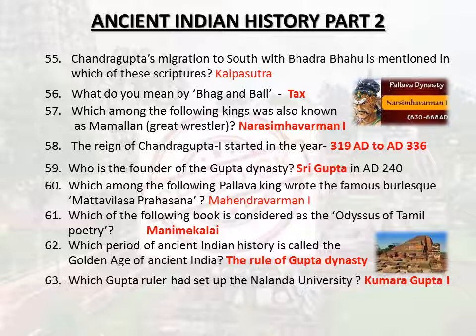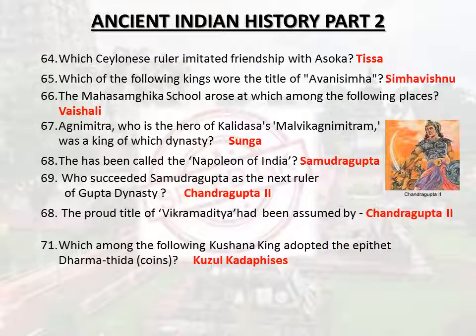Manimekalai. Which period of ancient Indian history is called the Golden Age of Ancient India? The rule of Gupta dynasty. Which Gupta ruler had set up the Nalanda University? Kumara Gupta I. Which Ceylonese ruler initiated friendship with Asoka? Tissa. Which of the following kings wore the title of Avanisimha?